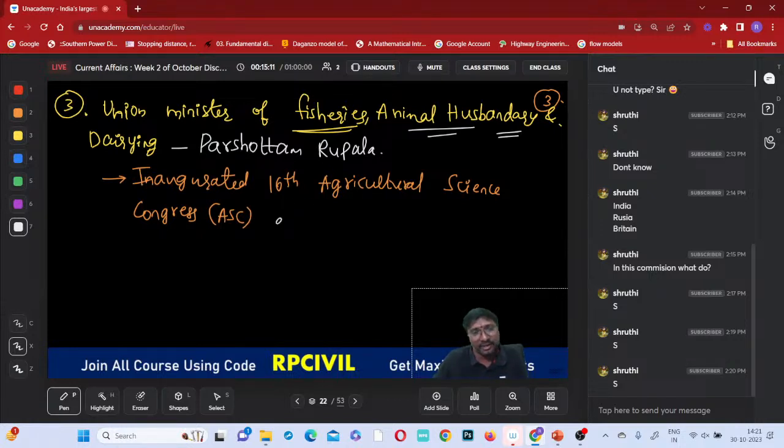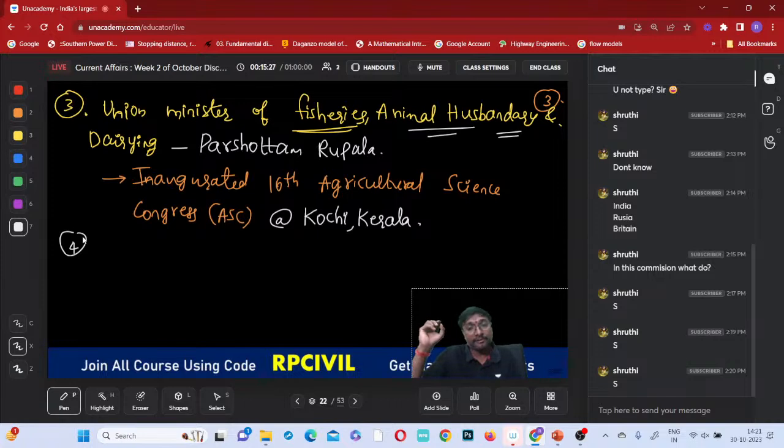Where has this fellow inaugurated this one? At Kochi. Where is that Kochi? It is in which state? It is in the Kerala state, right? Like that, you may get a question like, in which of the following states was the 16th Agricultural Science Congress held in 2023? And which edition of this ASC, Agricultural Science Congress, is done? 16th edition, right? Which place? What is that conference and who inaugurated this, right? Is it clear?